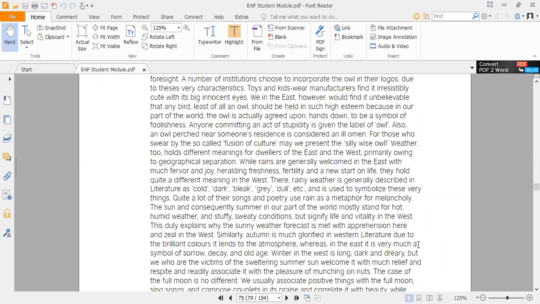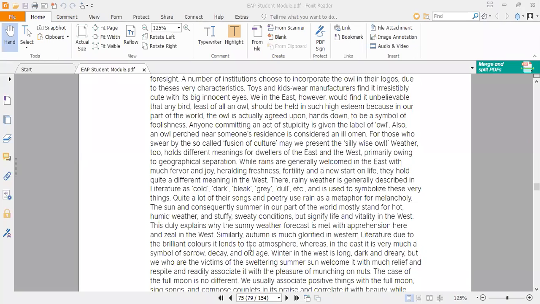Whatever was vitality and whatever was the sign of life, we have for the rainy weather, it was totally changed in the western context. Whatever is not liked by us, we dislike it, and it is good for the western people. This explains why the sunny weather forecast is met with apprehension here and zeal in the west.